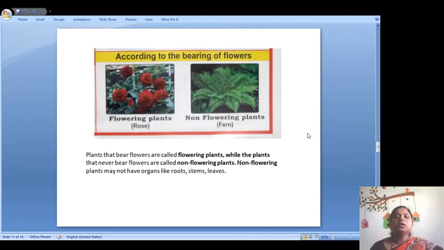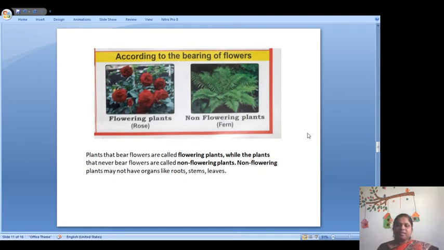Then the third type is according to the flowers. Yes, some plants have flowers, so they are called flowering plants, and some plants do not bear flowers, so they are called non-flowering plants. Fern, mushroom, fungus, these plants do not have flowers, so they are non-flowering plants.